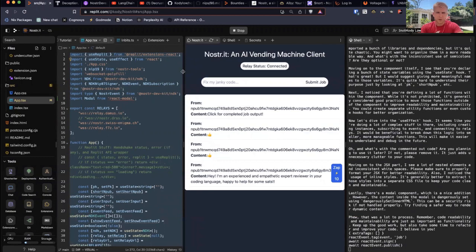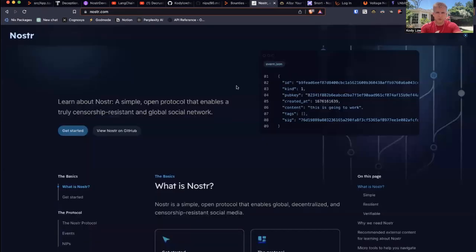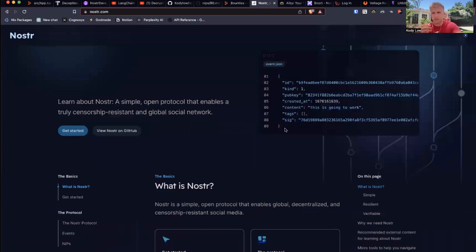Okay. So on the front end here, the only thing this is doing is submitting jobs to the Nostr network. And so what is Nostr? Nostr is an open social media protocol, basically, where everything exists as events. So when you like something, that's an event. When you pay someone, that's an event. When you subscribe to someone, that's an event. When you follow somebody, that's an event.